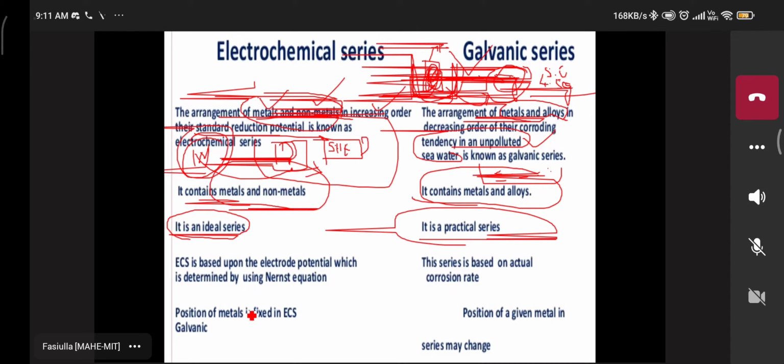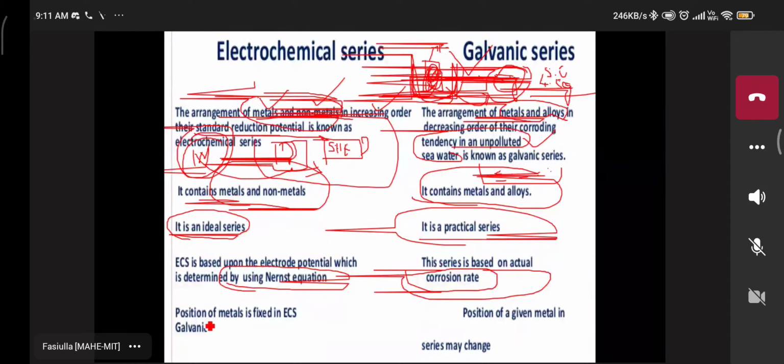Now, according to the third point, the fourth difference: in the electrochemical series we determine the unknown electrode, metal or non-metal, by using the Nernst equation. Here in the galvanic series, it is based upon the actual corrosion rate. Actual corrosion rate means what? Which metal is more active? Passive metal, noble metal, and active metal. According to that, 1 gram, 2 grams, 3 grams, like that, we arrange them. The practical series is done in the galvanic series.